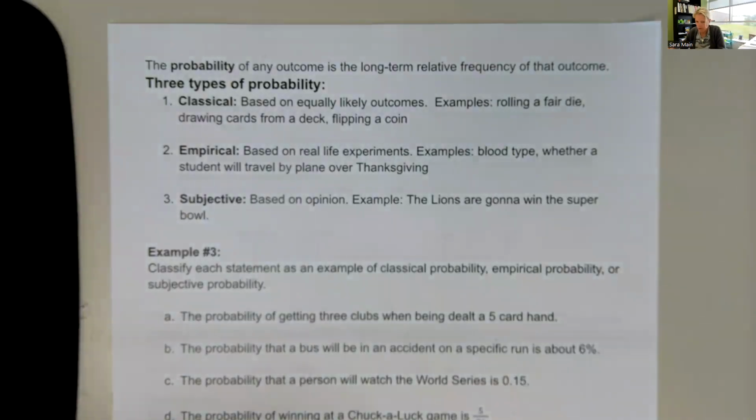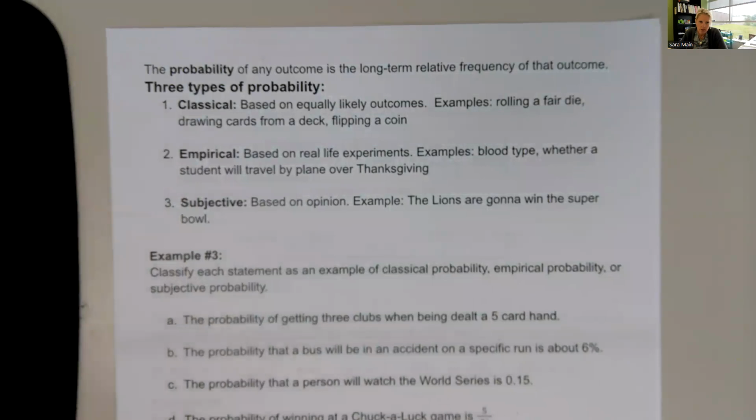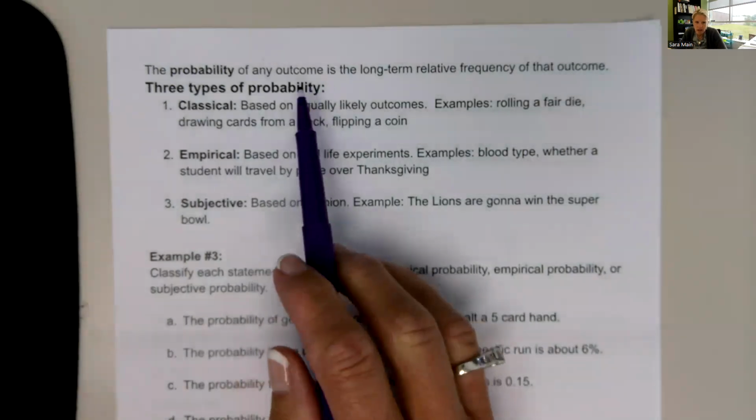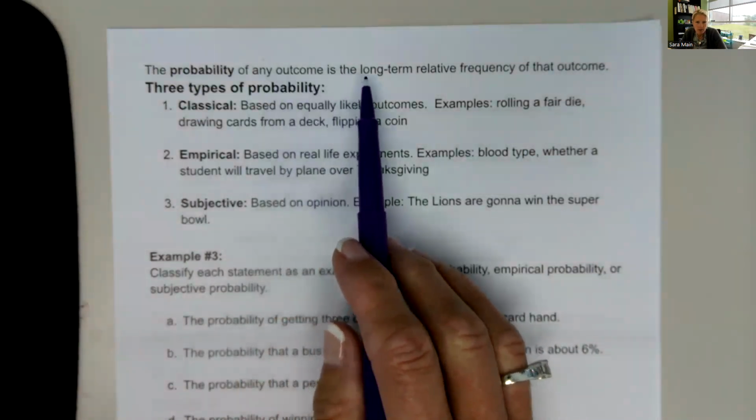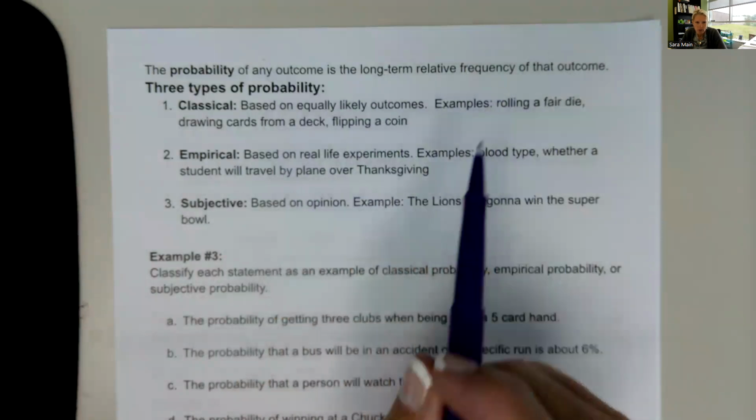Welcome back for the second video to lesson 4.1. We're now going to talk about the probability of any outcome is the long-term relative frequency of that outcome.